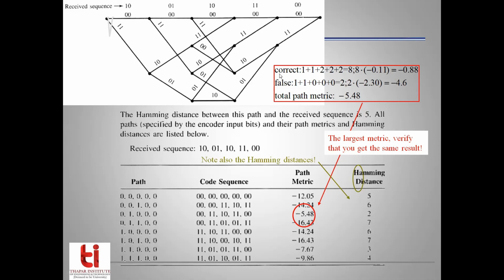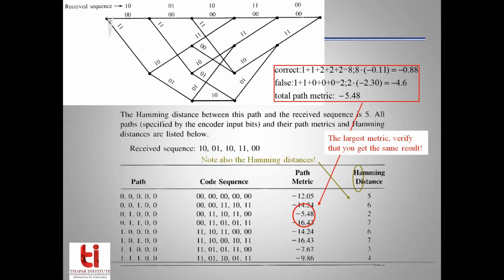So we are now calculating path metric according to some weighting scheme for the third code sequence. Have a look at this entry in the third row of this table. The third code sequence corresponds to path 0, 1, 0, 0, 0. Let's find the code sequence for this path.